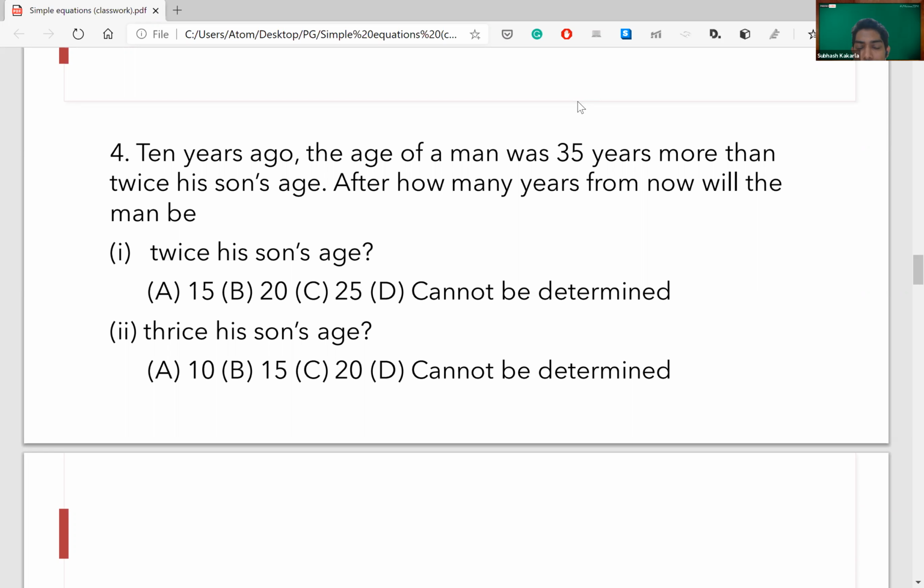Ashwik, your second part is wrong. 30 seconds more, guys.